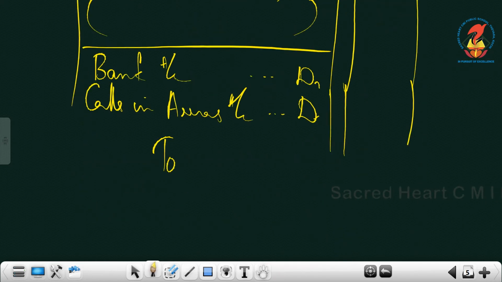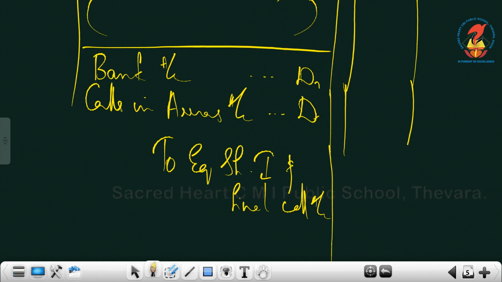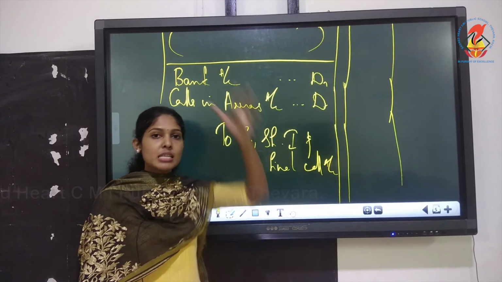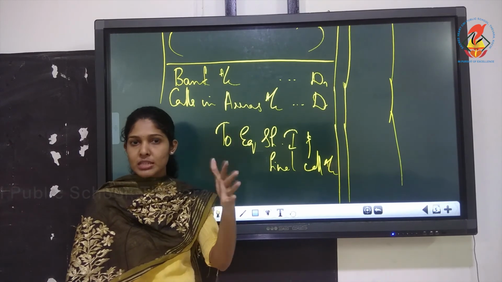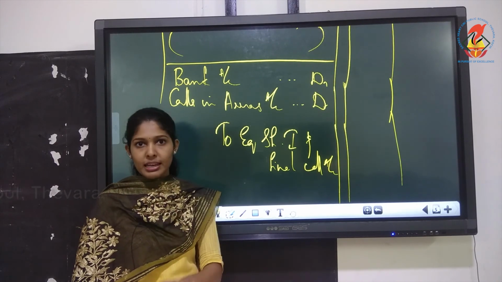Calls in arrears account debtor to equity share first and final call account. See, some people will do it like this. When they do the comprehensive question, since it is lengthy, they'll first read the first 2 sentences, then they'll write the journal entry for that, then they'll read the next sentence.